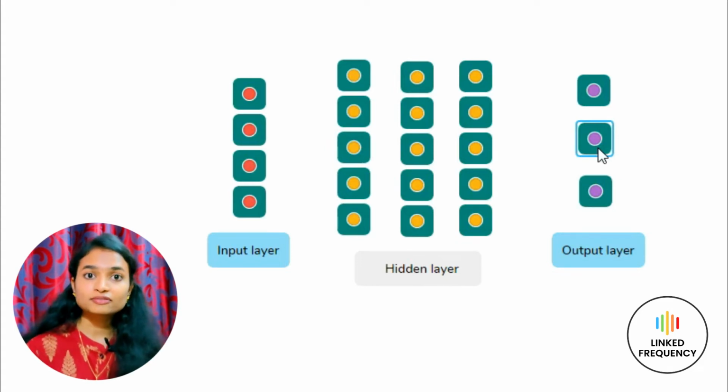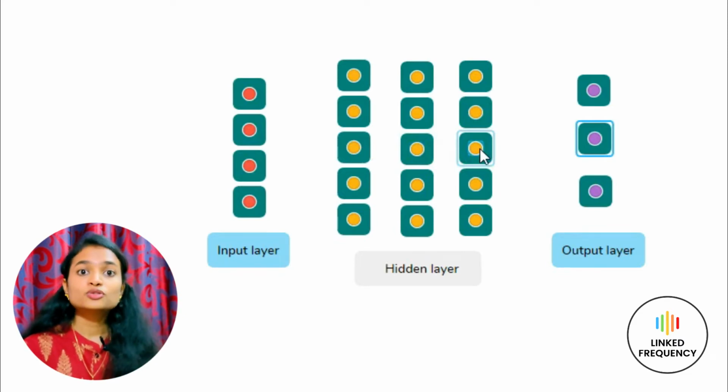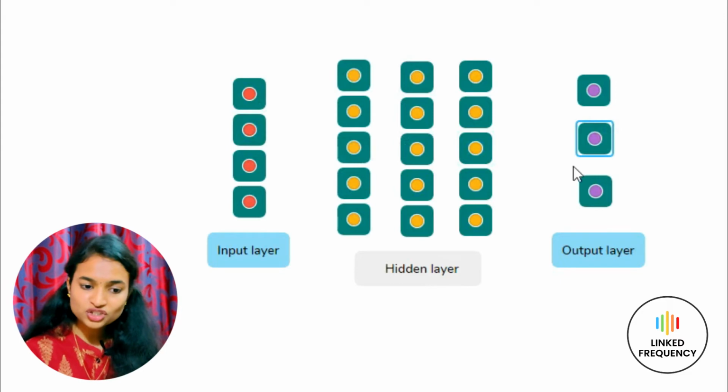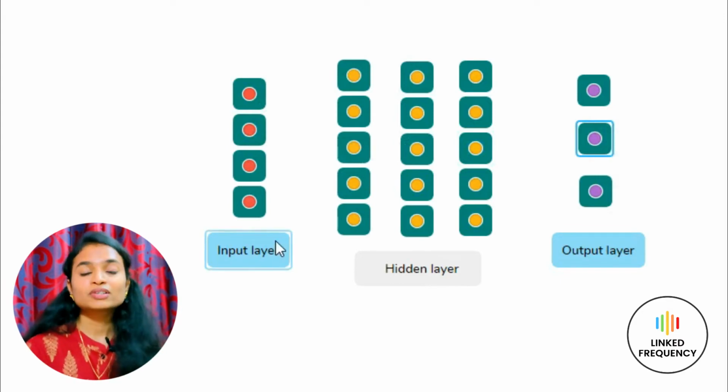And if there is a slight difference, then the output layer tries to indicate it to the layer just behind it. Then this tries to adjust the bias. This process of adjusting the bias in the reverse order is known as back propagation. So a continuous cycle of forward propagation and back propagation will result in a very accurate model, and this process will happen iteratively so that the network learns in a very good manner.